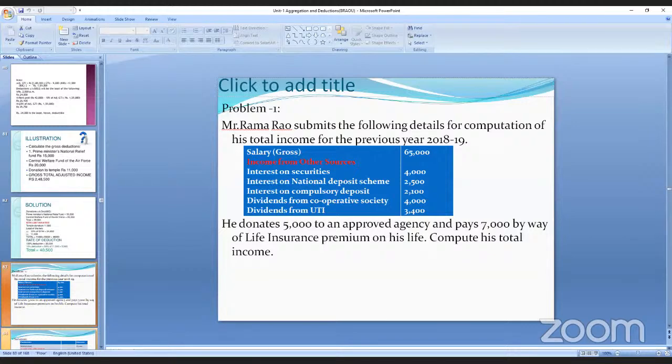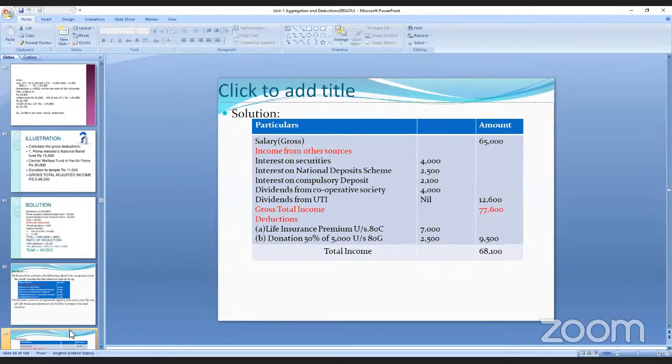Now we'll see the solution. What is the gross total income of Ramarao? It is 65,000. What are the incomes from other sources? That is interest on securities of 4,000. Interest on national deposits, 2,500. Interest on compulsory deposits, 2,500.